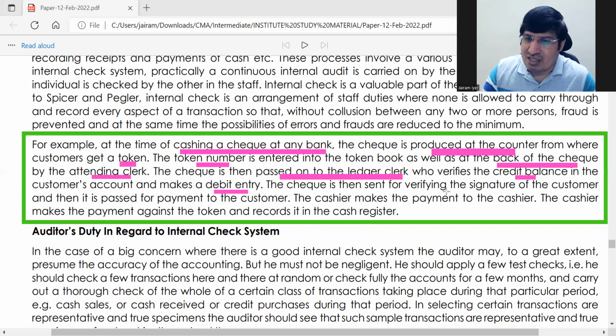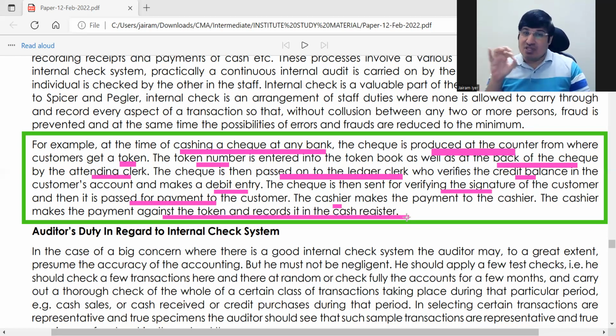Okay, and then it is sent for signature verification. Okay, after all this is done, it is passed for payment. Okay, the cashier will make the payment. Okay, and then when the payment will be made, the token number will also be recorded. Okay, that for this token this much money was given, and this will be done by some other person. Okay, who will record against the tokens. The person who will give the token is different, person who will record it at the end will be different.